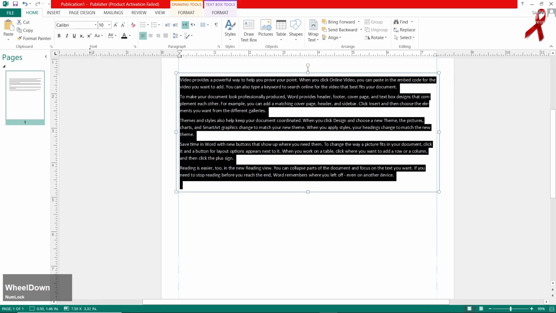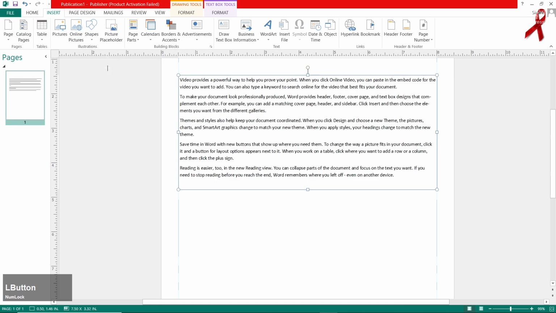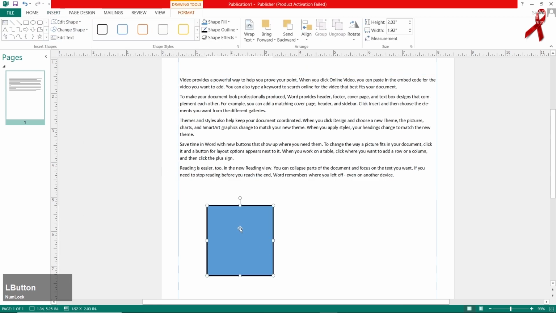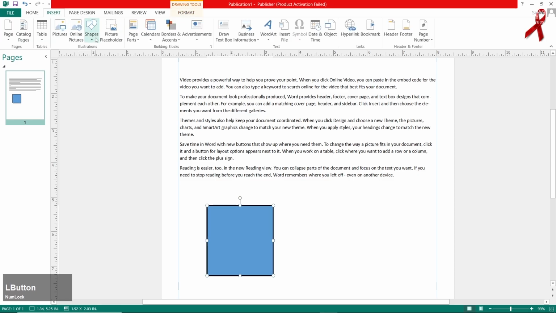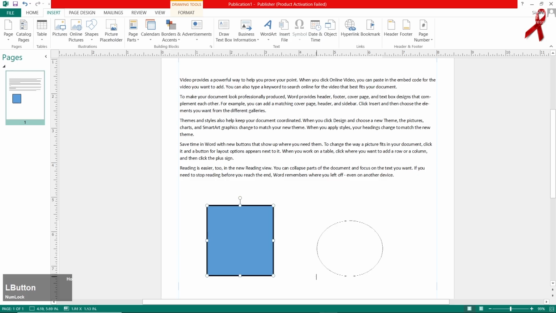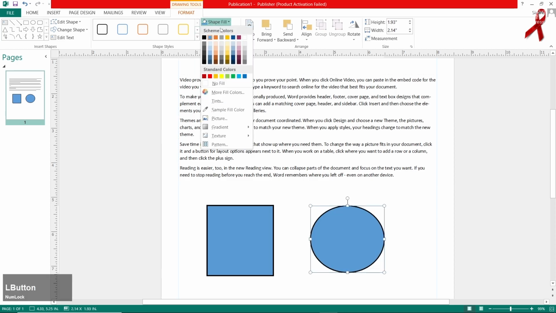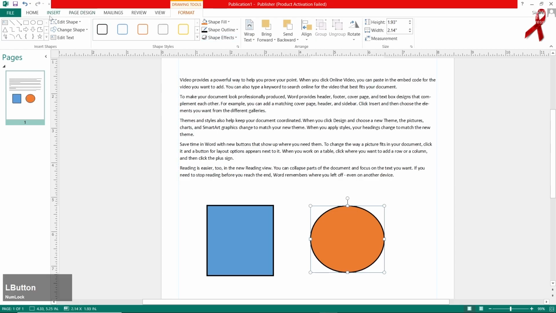Let me take a shape. Go to insert shapes, go for this one, take out the shape and draw it. Go for shape once more and take out another shape. Click on that and click on format in order to change the color of that. Go for shape and change the color. So we have got two shapes there.